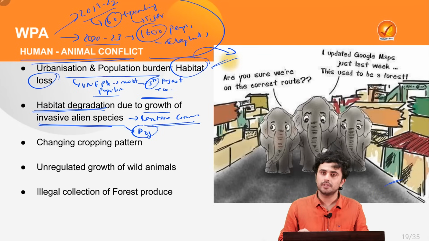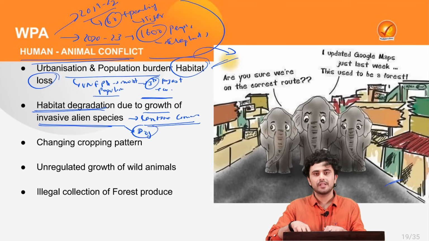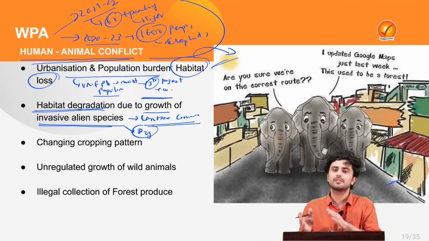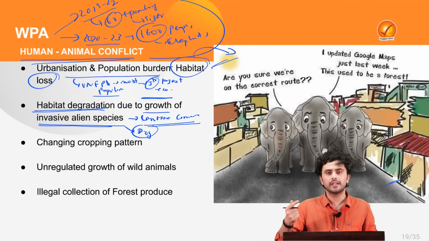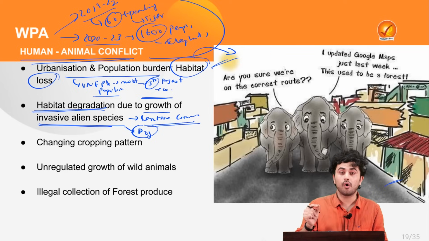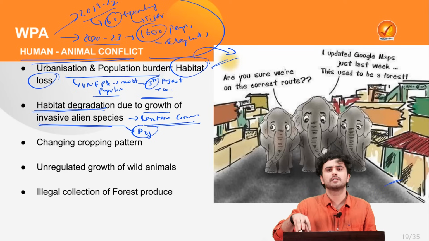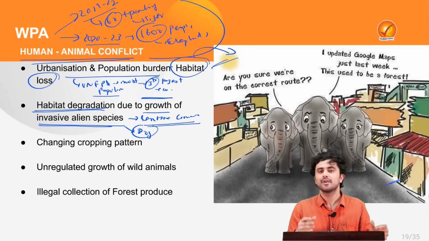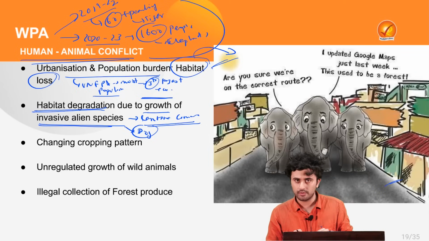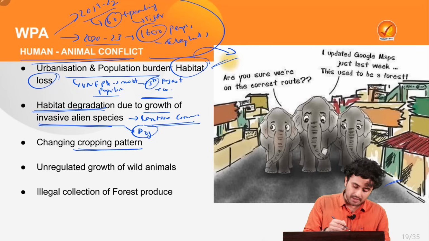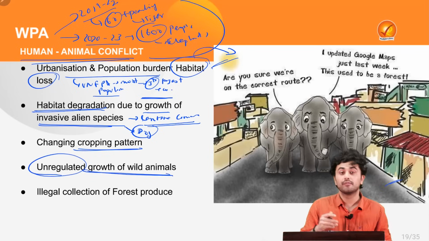Now, let's take an example that because of the increasing population of street dogs, they are facing a shortage of food in the urban region. So, they start moving towards the forest areas where they feed on small prey, which will ultimately lead to food shortage for big predators such as tiger and lion, thus bringing them to the periphery of the forest where such conflicts become much more prone. Also, there is a changing cropping pattern, right? At the same time, there is unregulated growth of wild animals.